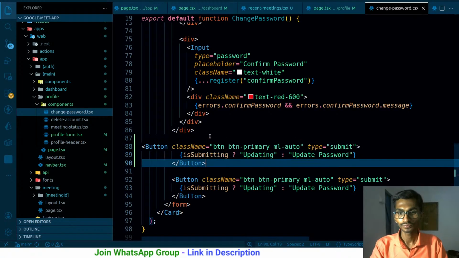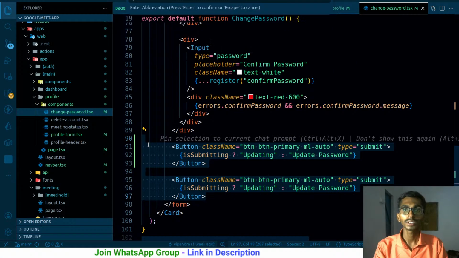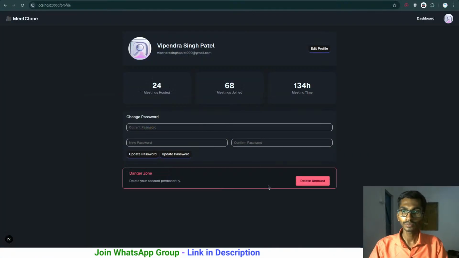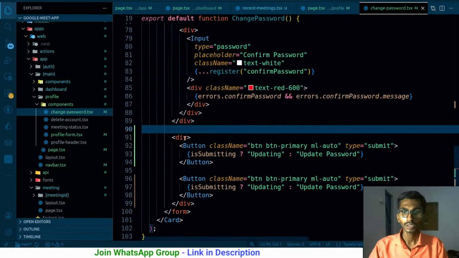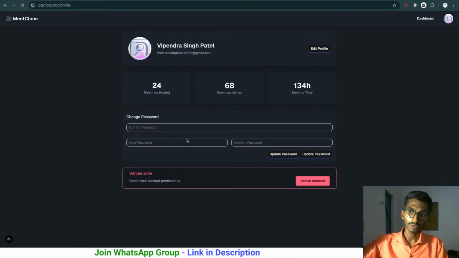So let me do one thing really quick. Control C, Control V. I'm gonna be wrapping both inside a div, just like this. They are wrapped. Let's see, they look like this. Class name ml-2, so they are gonna be on that side.